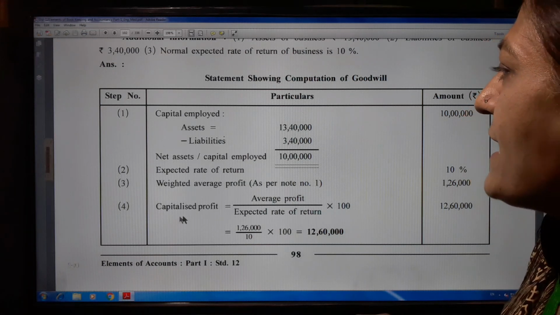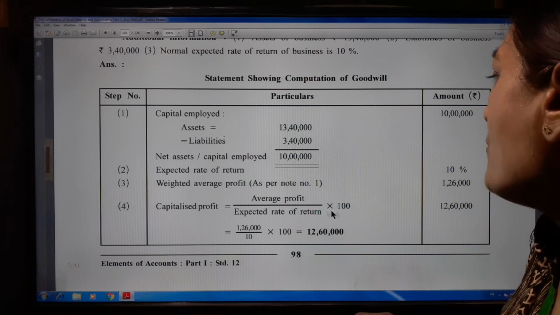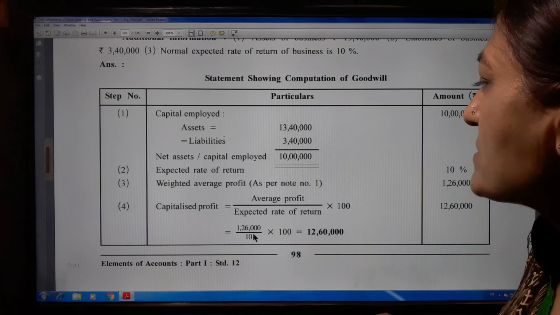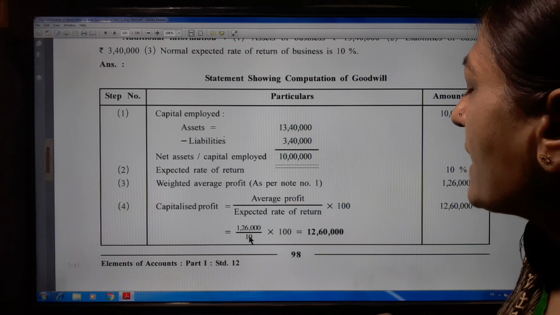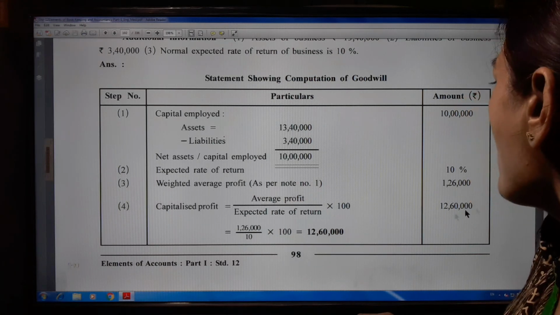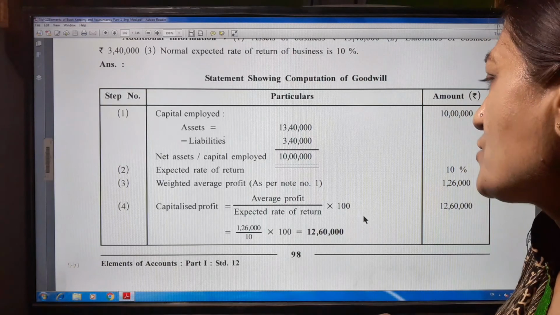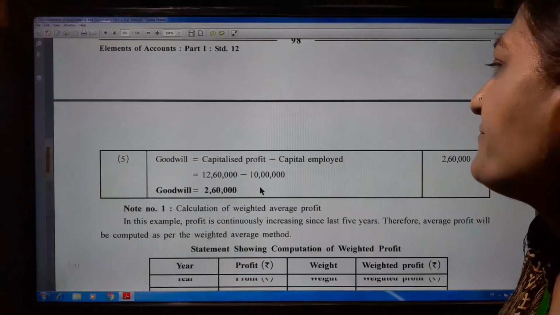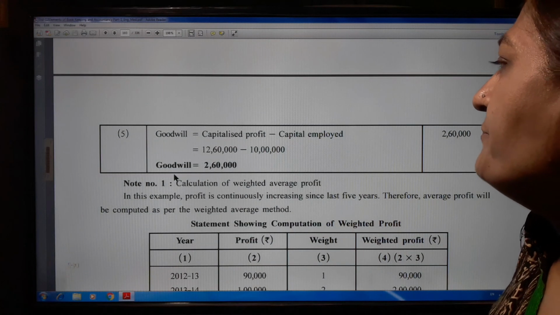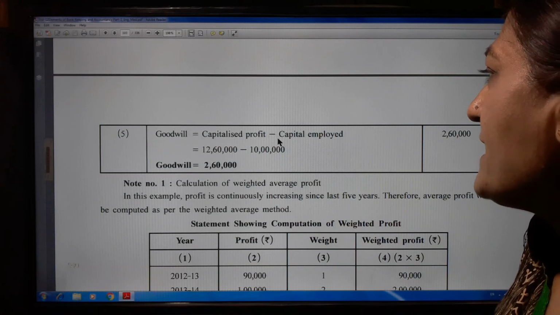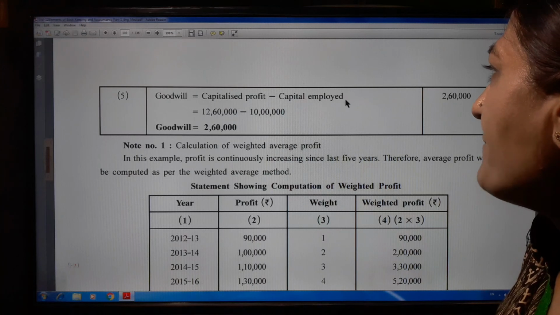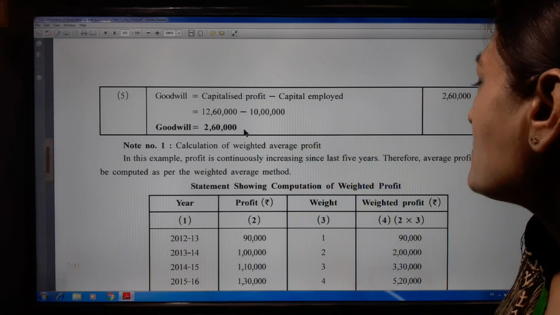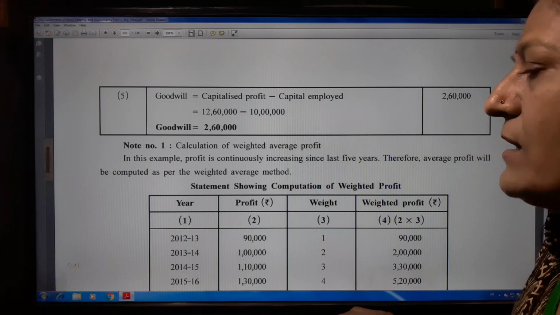We find capitalized profit this way, because the expected rate is given 10%, and the average profit we find out from the calculation. Goodwill is equal to capitalized profit minus capital employed: 12,60,000 minus 10 lakh, then 2,60,000 is the goodwill. We have to write it in the outer column.